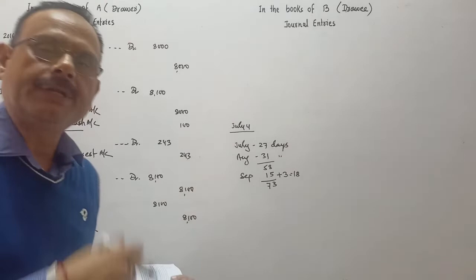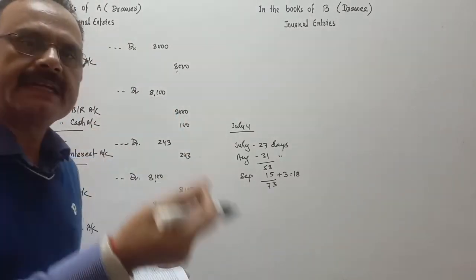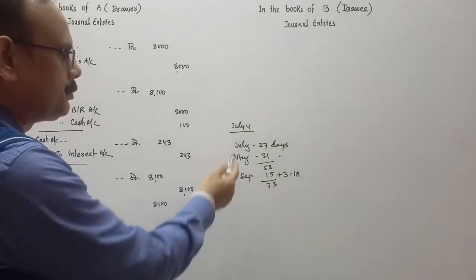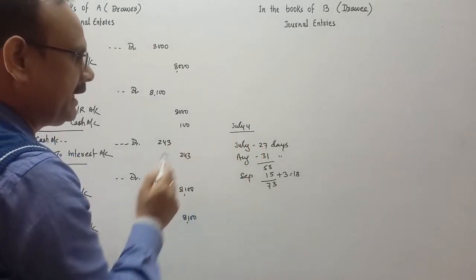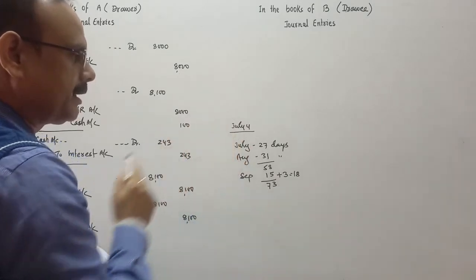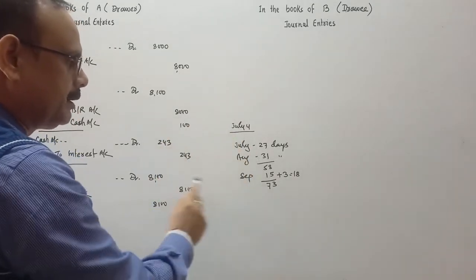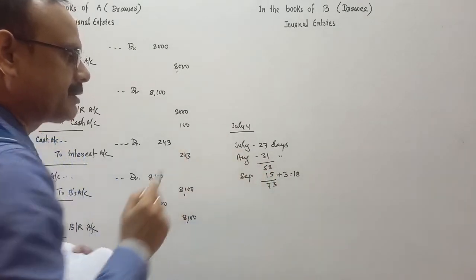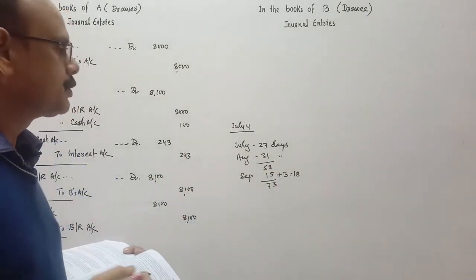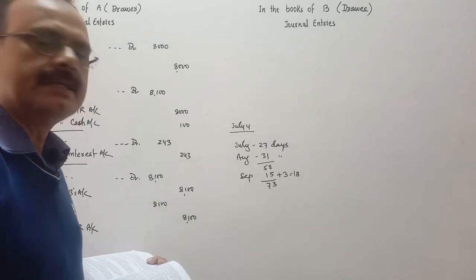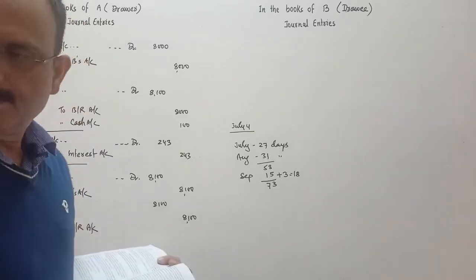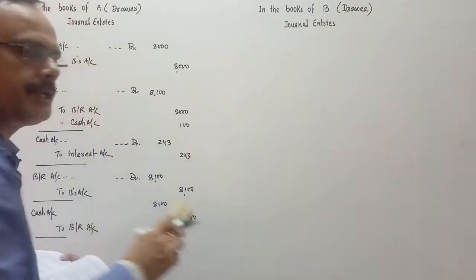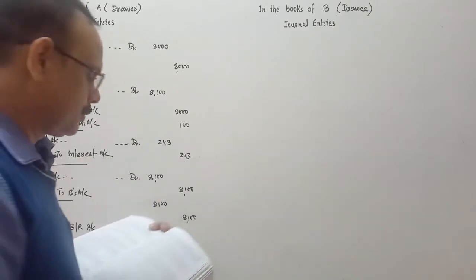The new bill is of 73 days, so start the calculation from July 4 onward. In July the remaining days are 27, in August 31 days, it is 58. Remaining 15 days we add, then it is 73. 15 plus 3 days of grace period is 18, so September 18 is the due date. Is it clear? You calculate the due date in the working note, the supporting notes.